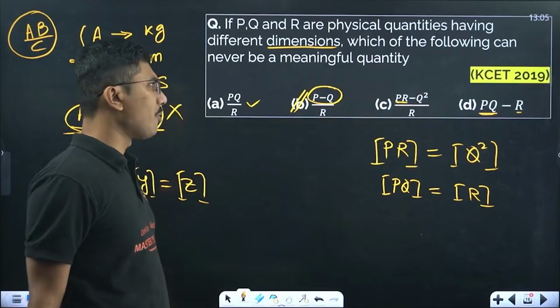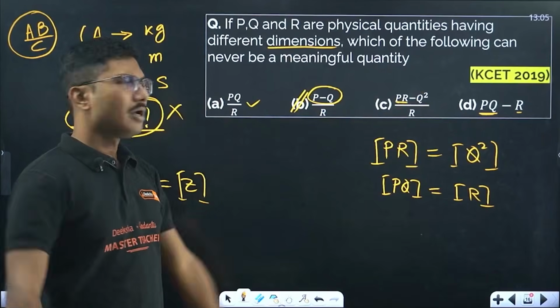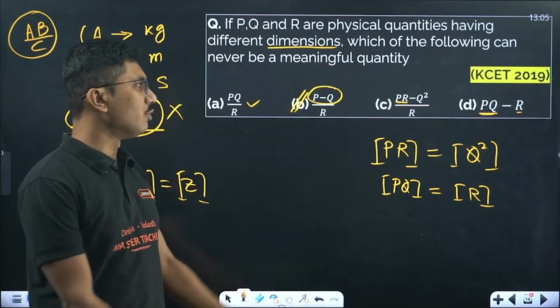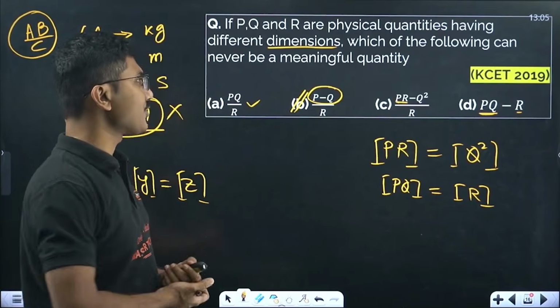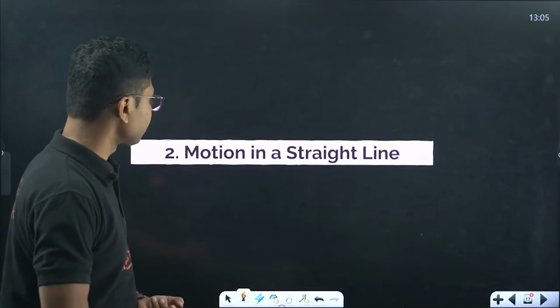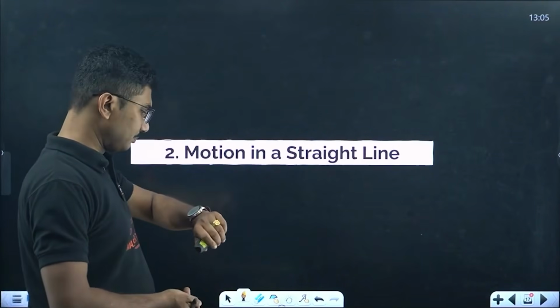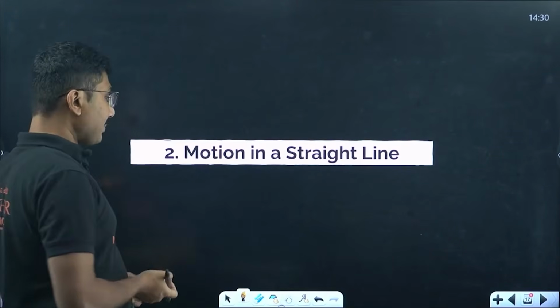This kind of question is common, very fundamental and basic, so be prepared for those kinds of questions. Obviously, we will practice more PYQs in our PYQ session. Now let's continue with the second chapter, motion in a straight line. Now let us complete the remaining chapters quickly.